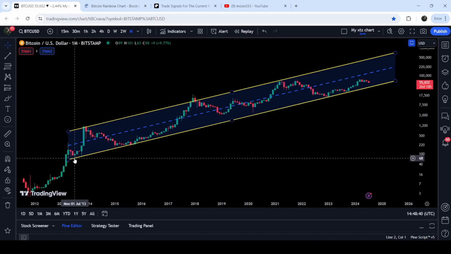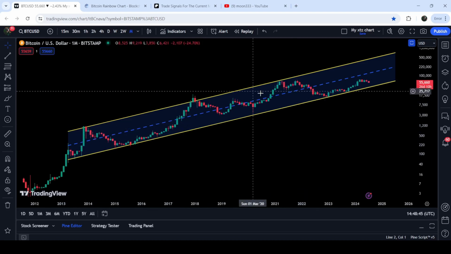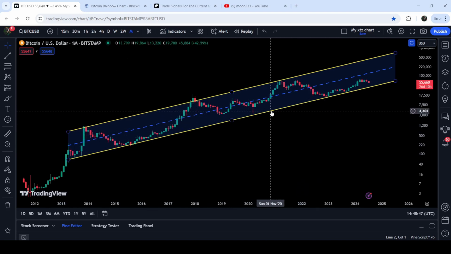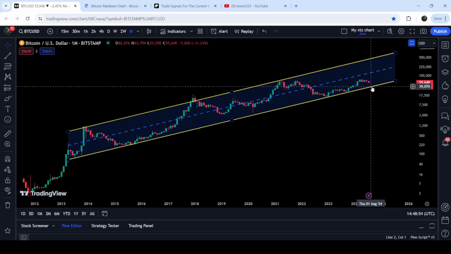and we have few touch points here. Then we had a nice bounce, then stable touch points here. Then we had another very massive bounce. This was another bounce, almost another bounce. And this was another bounce. And now after this bounce, the price is still moving very close to this support of the channel.